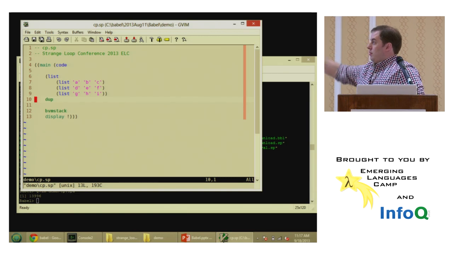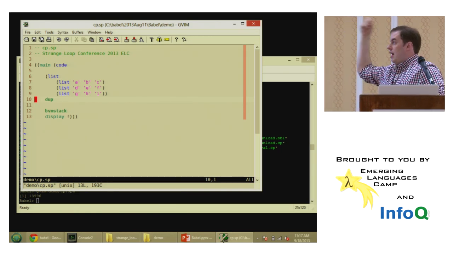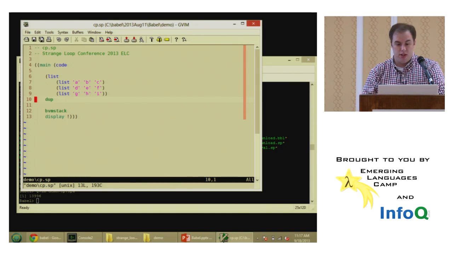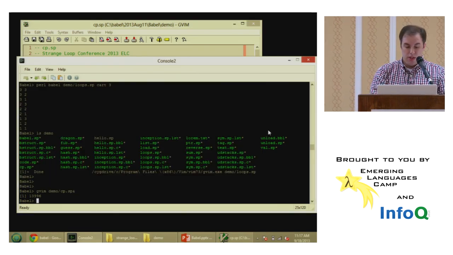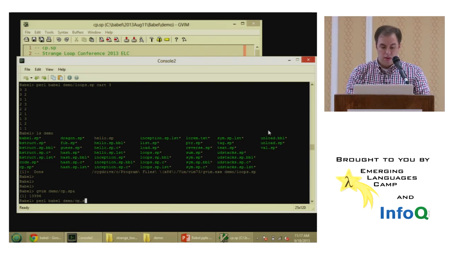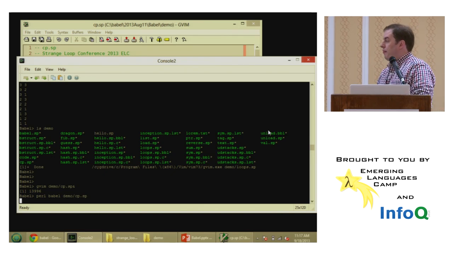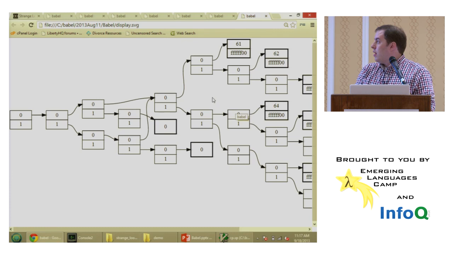But here we have a list of lists containing characters, and we're going to put them on the stack, and then we're going to dup it, and then we're going to display the stack as we've done before. And we'll just take a look at what that looks like. Does it look like what we expect it to look like? Maybe, maybe not. Okay, so I'll just zoom out a little bit here.